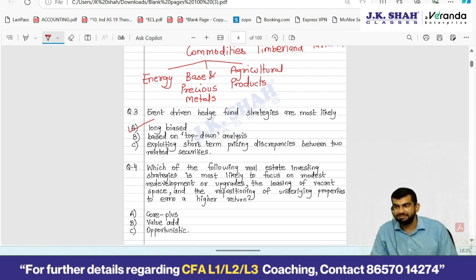Relative value strategies. GMCS. G, general fixed income. M, multi-strategy. C, convertible arbitrage fixed income. S, what was S? Specific fixed income. Okay, fine. So don't underestimate theory, okay? From theory also they could test you from anywhere.